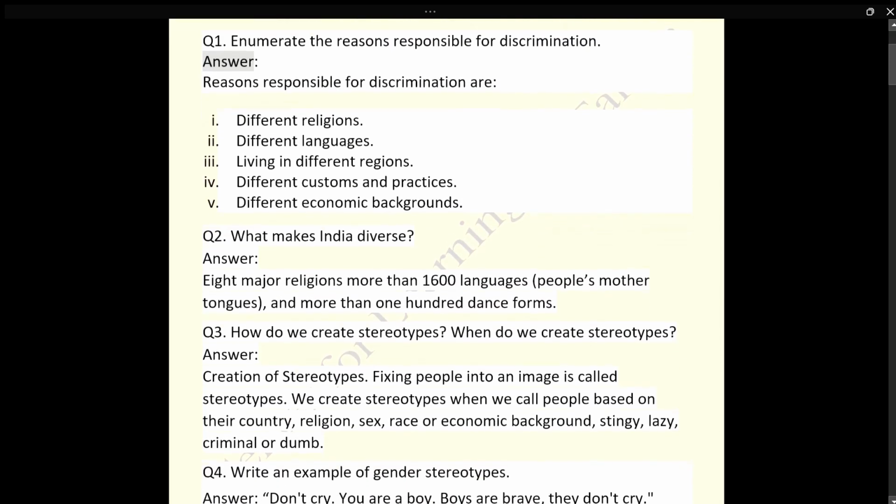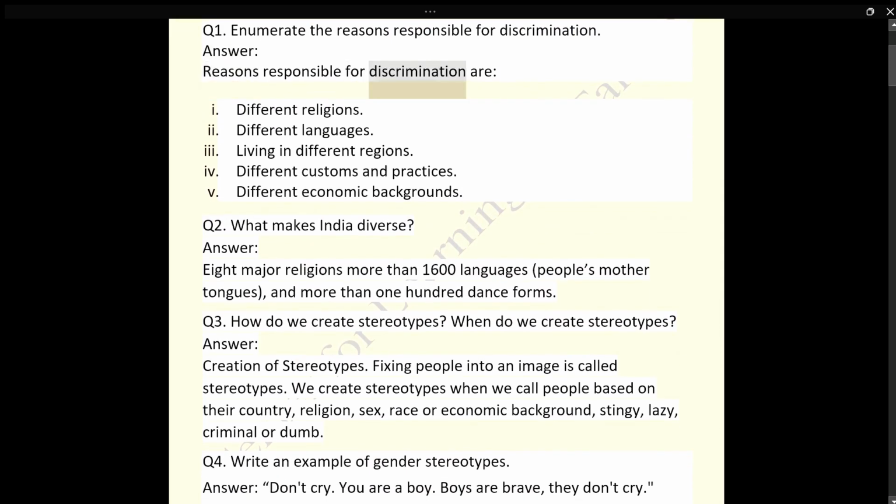Answer. Reasons responsible for discrimination are different religions, different languages, living in different regions, different customs and practices, different economic backgrounds. Q2. What makes India diverse? Answer. 8 major religions, more than 1,600 languages, people's mother tongues, and more than 100 dance forms.